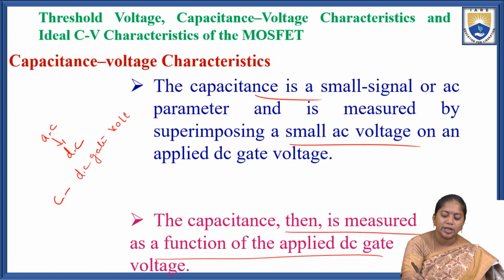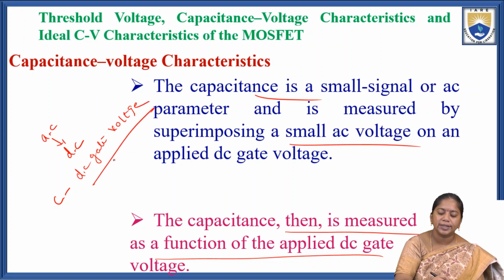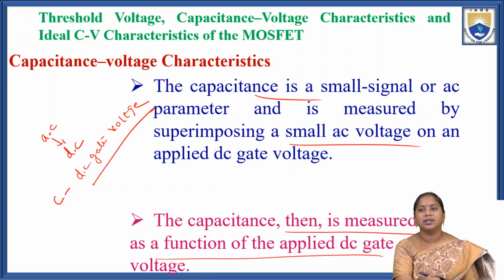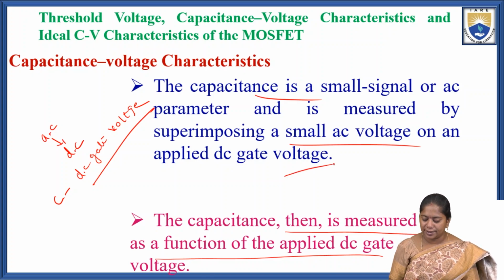These are the CV characteristics. Here the voltage is the applied DC gate voltage.